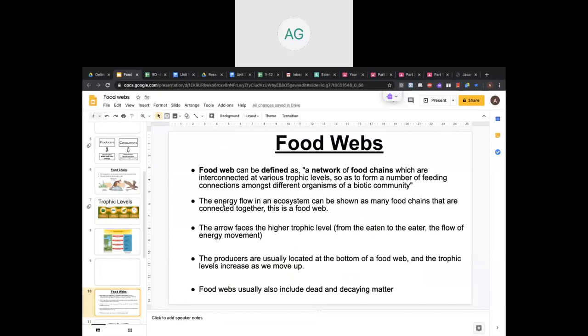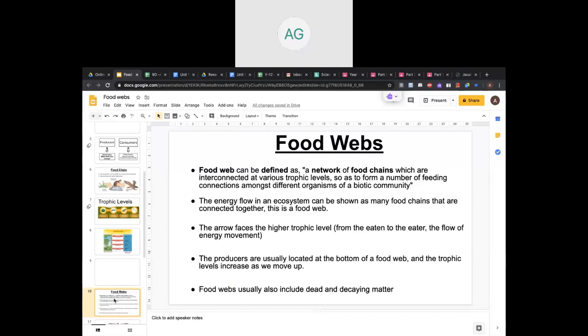So it shows you the energy flow in an ecosystem, and it consists of different food chains that are interconnected. But remember, the arrows in food webs always go towards a higher trophic level, from the lower one to the higher one, from the producers to the consumers. Producers are usually located at the bottom of the food web, and the trophic levels increase as we move up. Food webs usually also include dead and decaying matter as well.